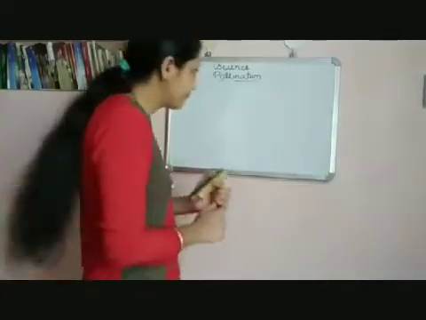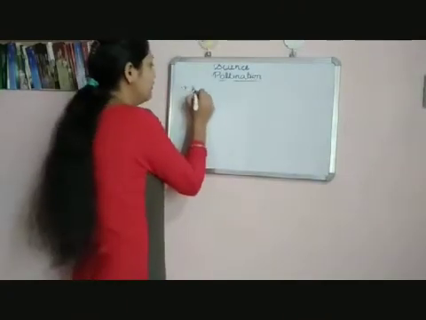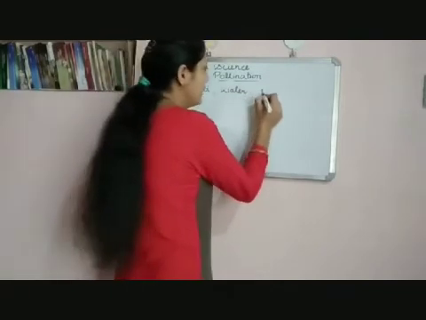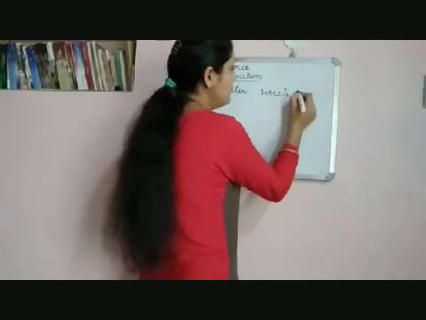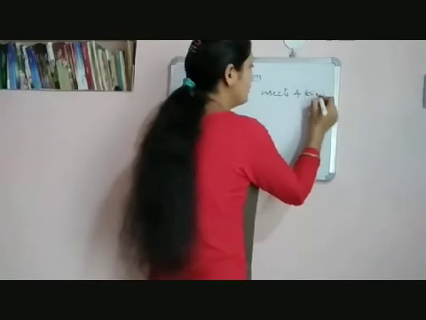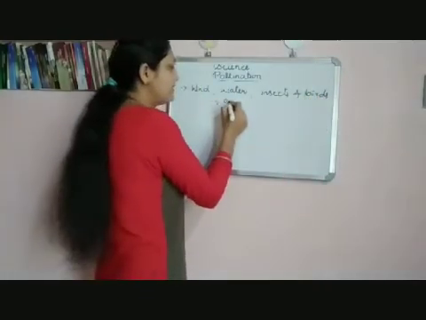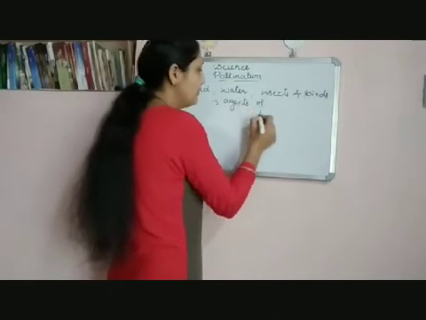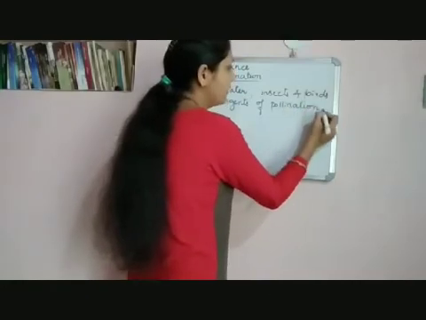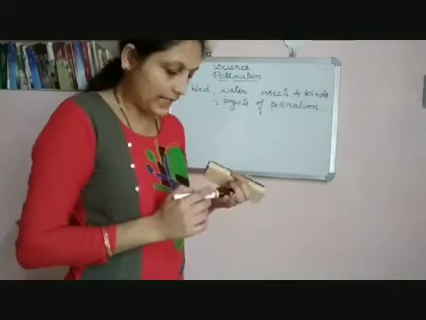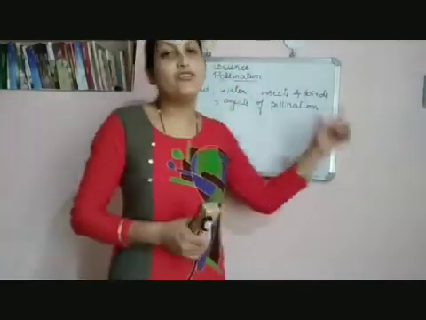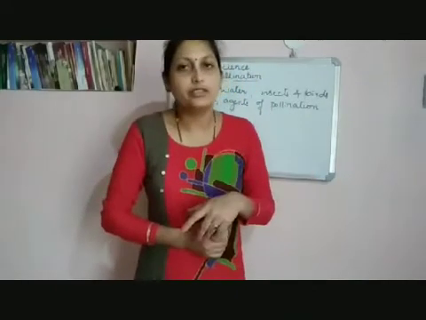Okay, wind, water, insects and birds. These are called agents of pollination. They carry pollen grains from anther to the stigma of another flower. Hence, they are called agents of pollination. So, this is what we have learnt in the previous class.